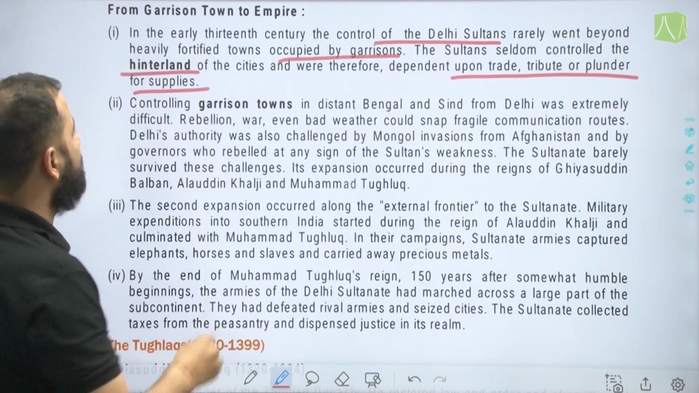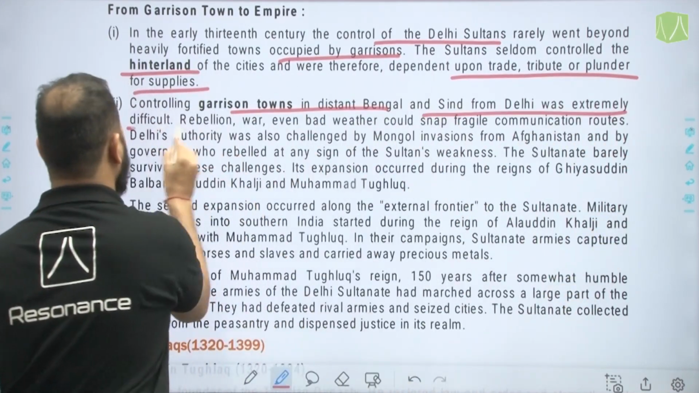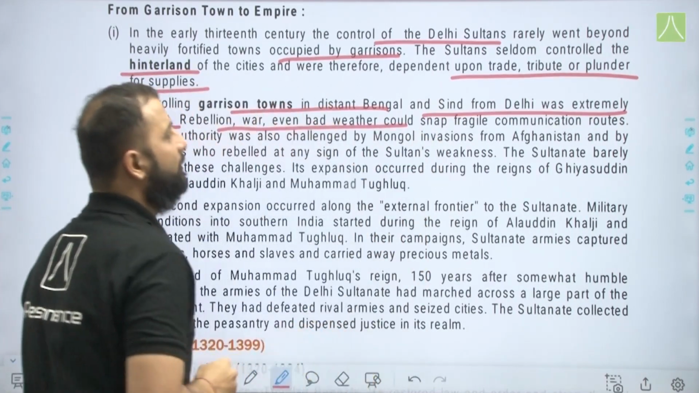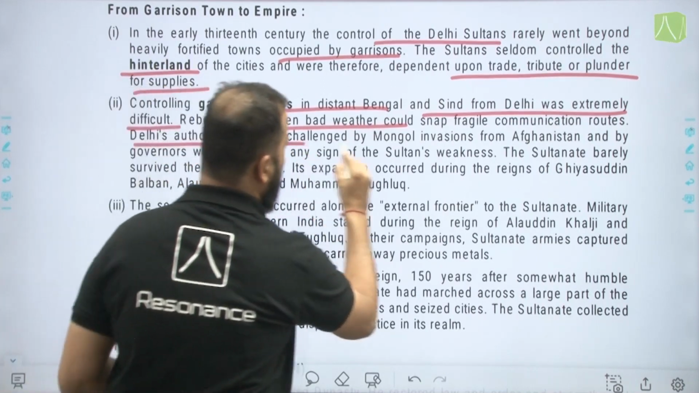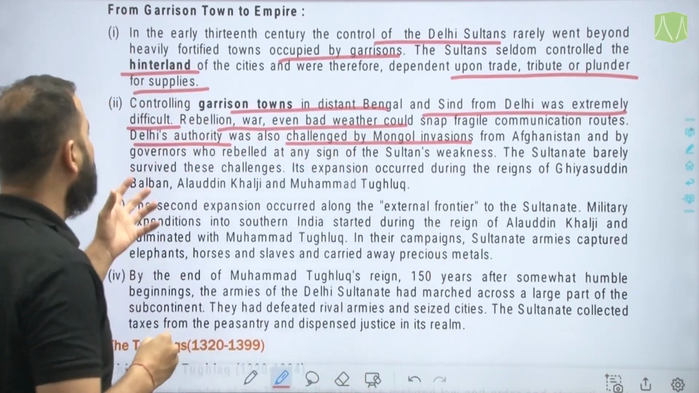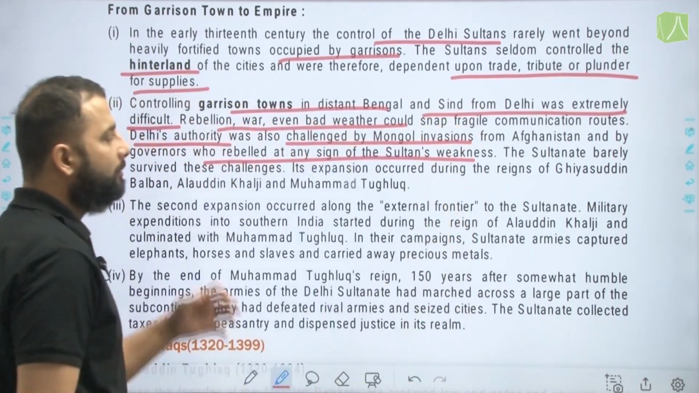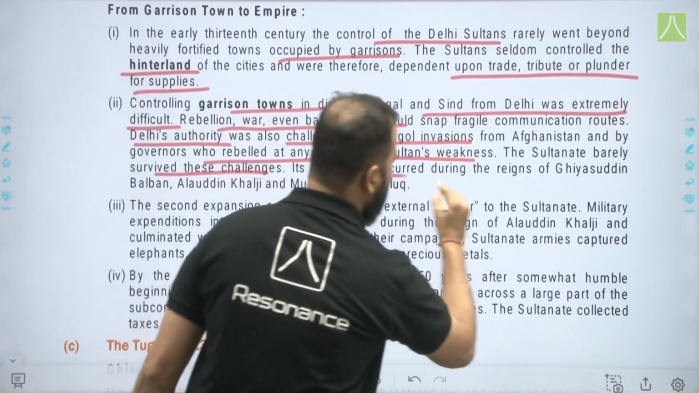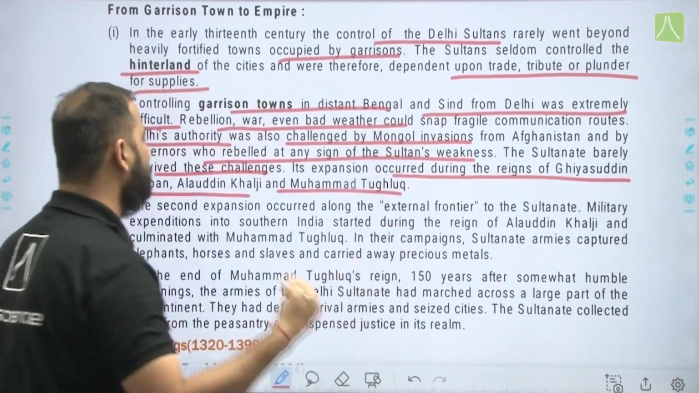Now, controlling garrison towns in distant Bengal, Sindh from Delhi was extremely difficult. Rebellion, war, even bad weather could snap fragile communication routes. Delhi's authority was also challenged by Mongol invasions from Afghanistan and by governors who were rebelling at any signs of Sultan's weakness. The Sultanate barely survived these challenges. Its expansion occurred during the reigns of Ghiyasuddin Balban, Alauddin Khalji and Muhammad Tughlaq.